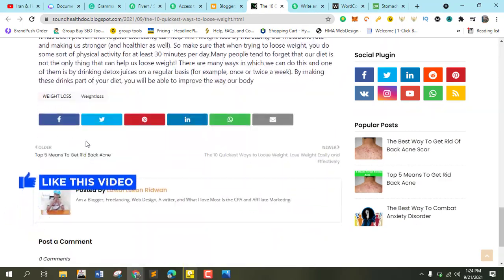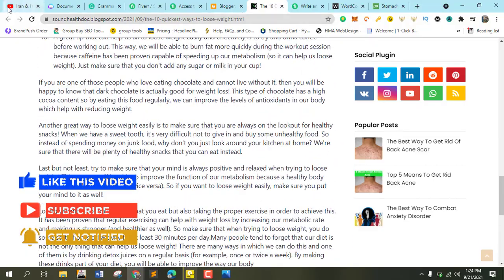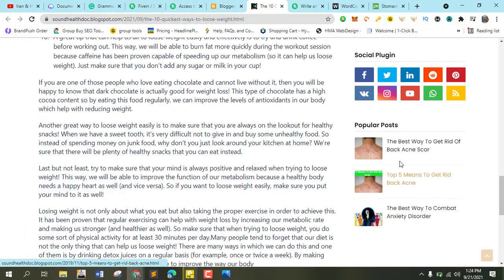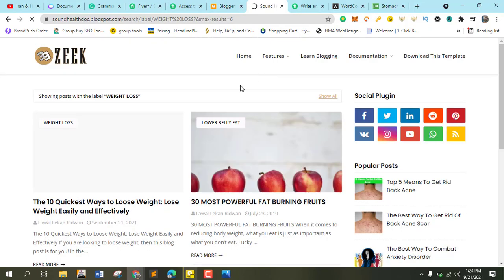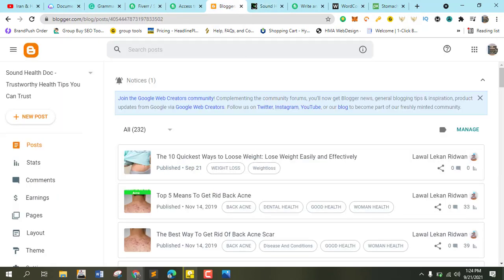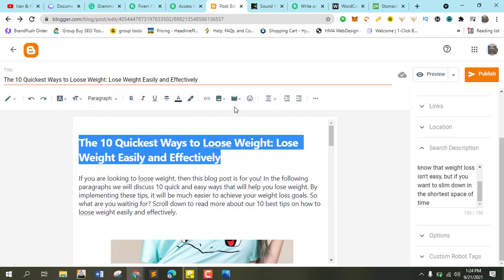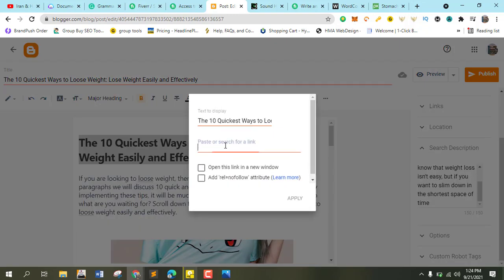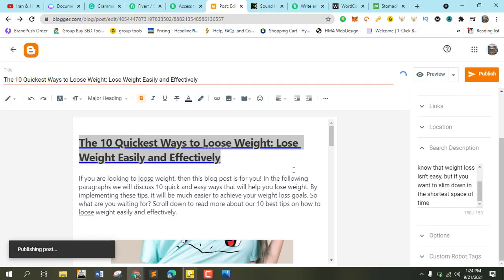So I think I'm missing something here. I should just include some links to make this better. So I'm just going to go here for this weight loss, and then see some PowerPoint. Link it under my content here. So just going to click on this one and insert some link. Open the window, apply and publish. So you can even put some related posts there.